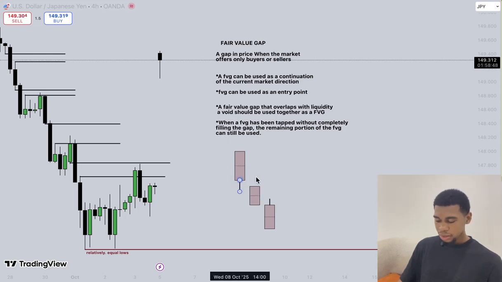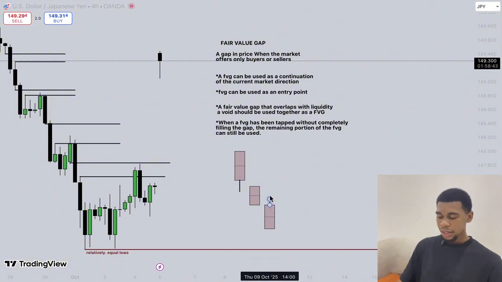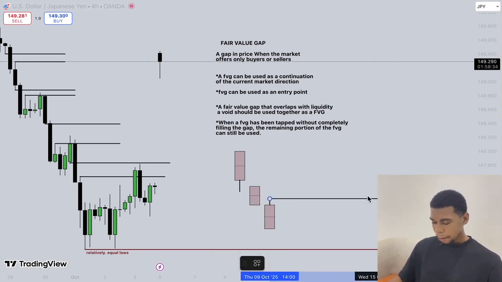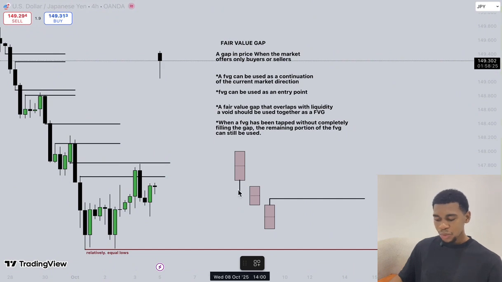This is a void. This is what? A liquidity void, because there is nothing here, right? And now the third candle opens, creates the wick up. You understand? Now, what do you mark here as your fair value gap? You mark this high. Now, mind you, from other examples, we marked this wick low as a fair value gap.